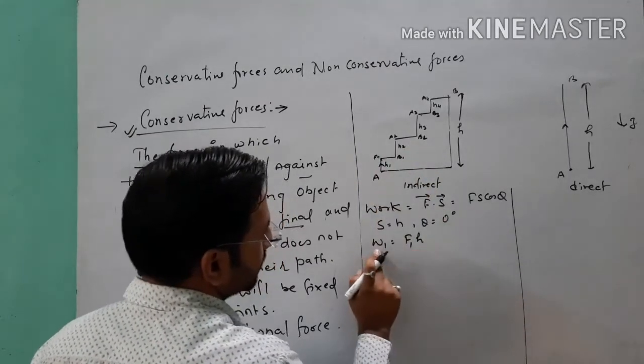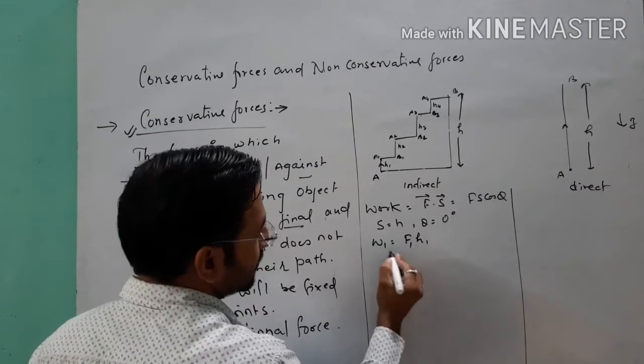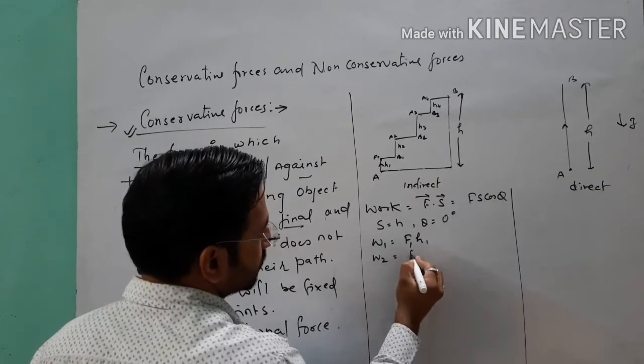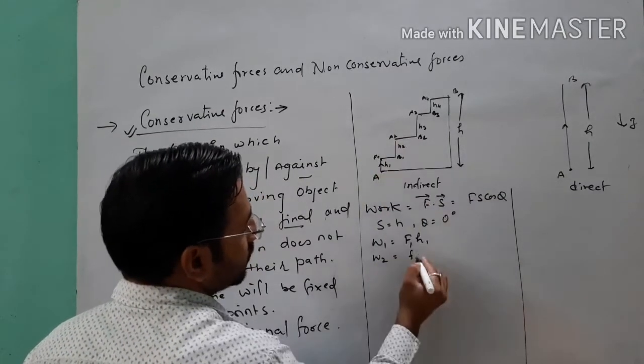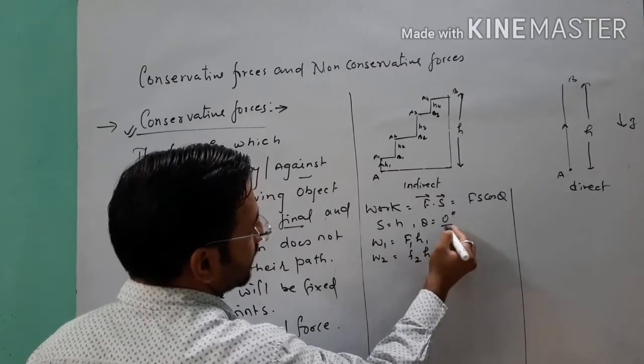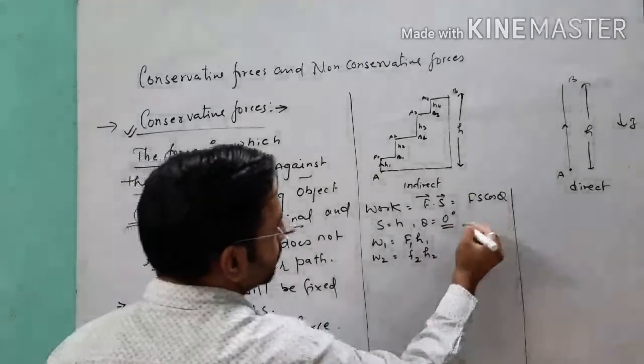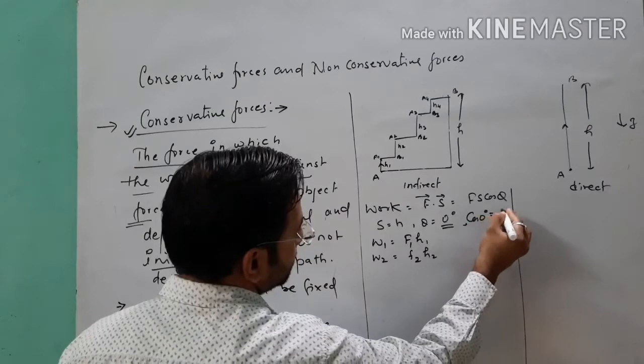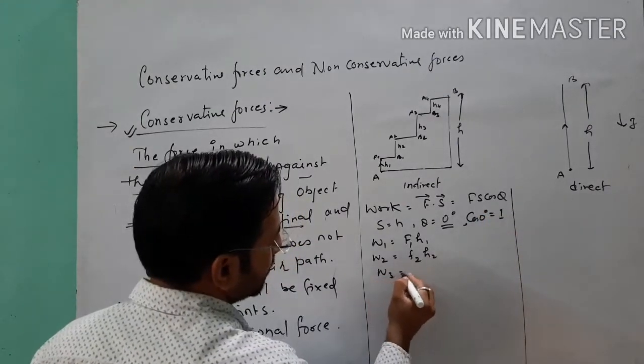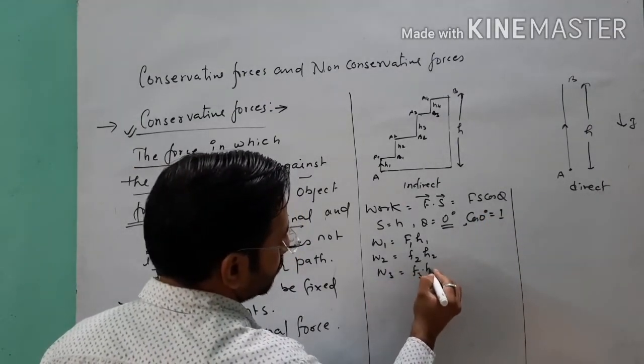So the work done will be F into H1. Similarly, W2 from B1 to A2 is F2 into H2. The angle is 0 degrees, so cos 0 degrees, you know, is equal to 1. Similarly, W3 is equal to F3 into H3.